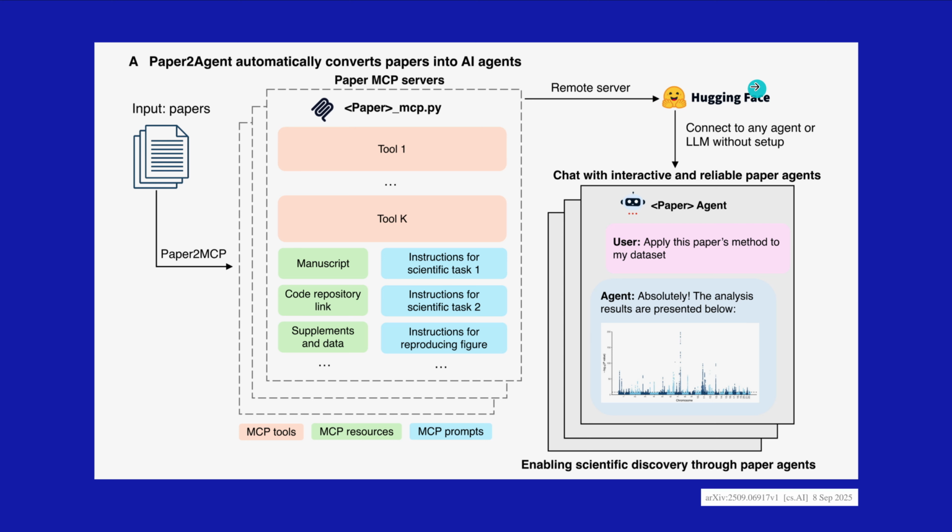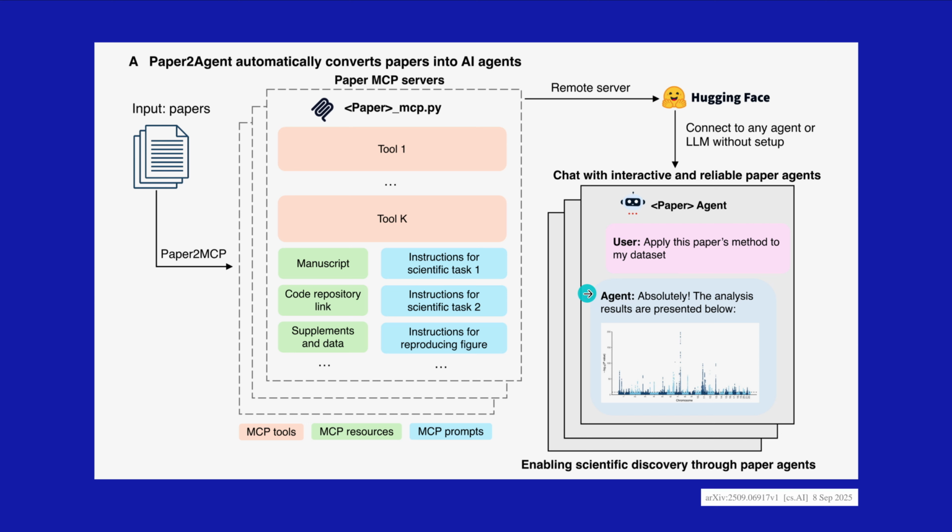Then let's say you put it somewhere here on Hugging Face here, connect to any agent here. And then you say, oh, great. So we have this new methodology or this new idea. So here is now you say as a user, hey, here's now my own data set, but please apply here this new paper methodology, all the new code optimization, and just show me here, for example, the data analysis now based on my primary data set.